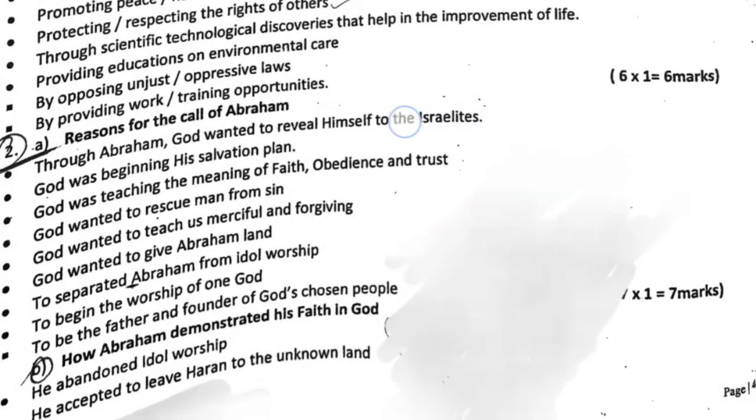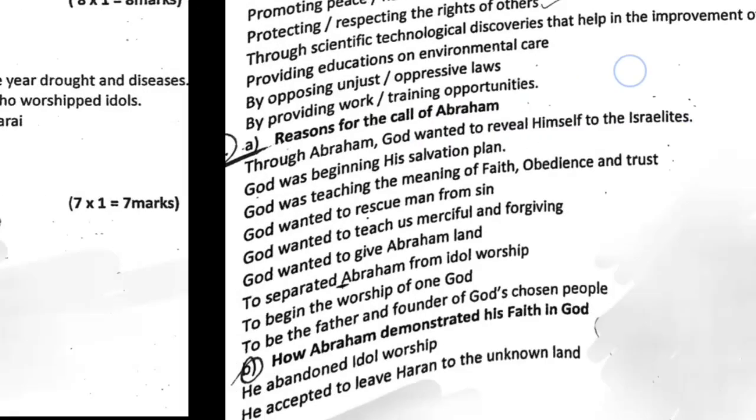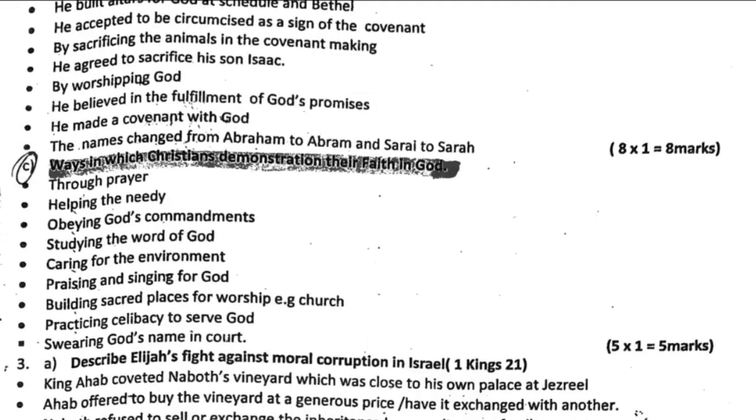Question 2b, how Abraham demonstrated his faith in God. He abandoned idol worship. He accepted to leave Haran to an unknown land. He built altars in Shechem and Bethel. He accepted to be circumcised as a sign of the covenant.